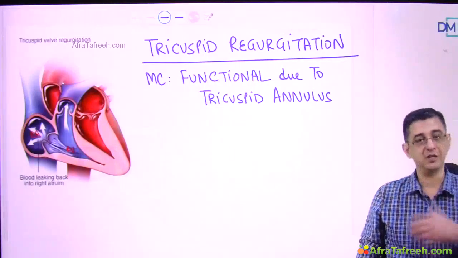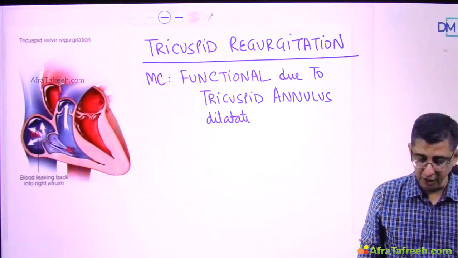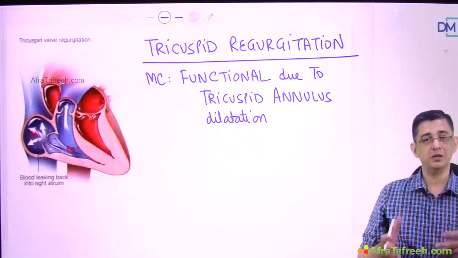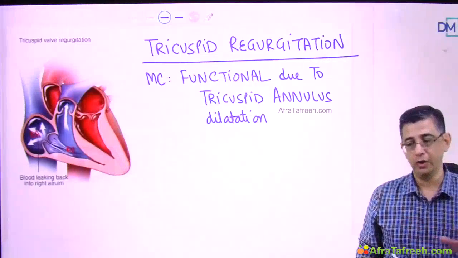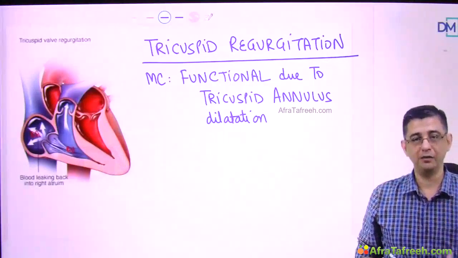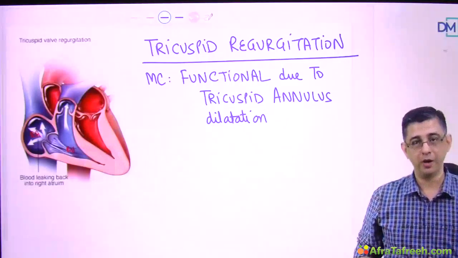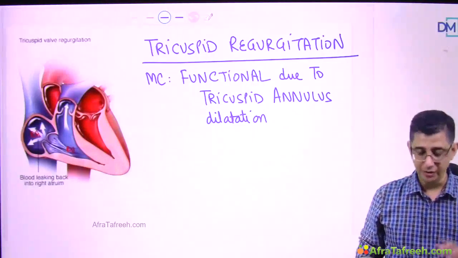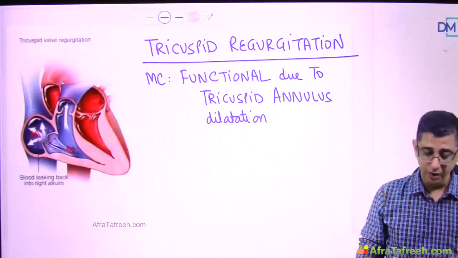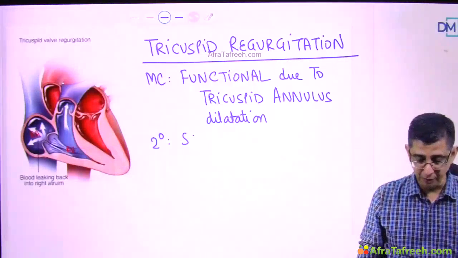Why am I emphasizing on this is because traditionally it is the valve leaflets which are damaged, and that is why we study about a regurgitation lesion. Here I'm saying that there's no problem with the leaflets, but the compliance of the leaflets may even be normal, but they're not able to approximate properly as they normally are able to do, primarily because the annulus is dilated.